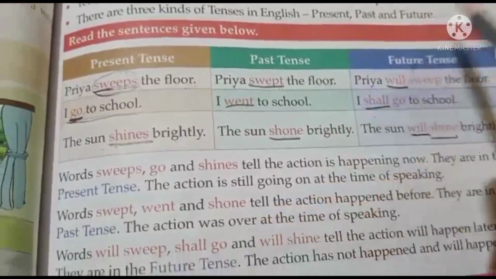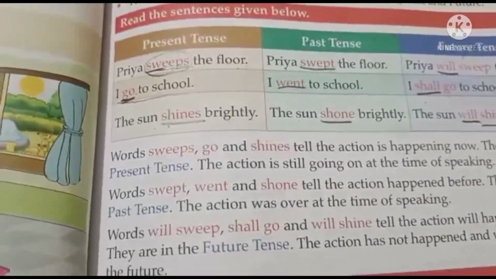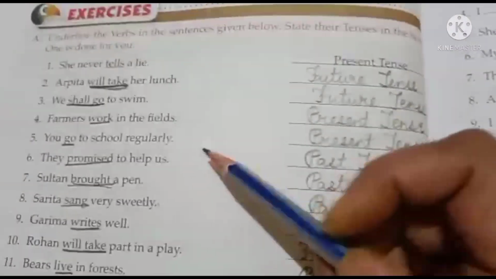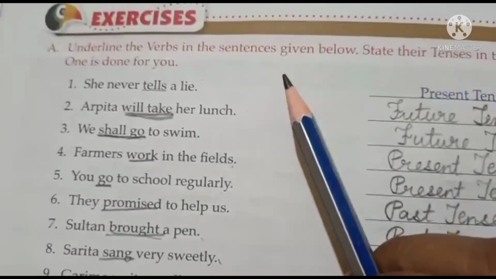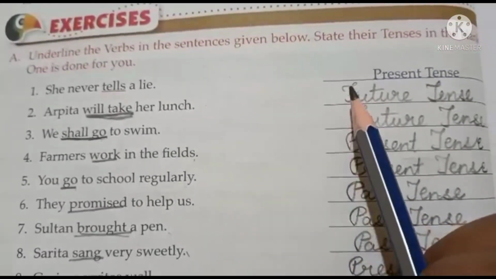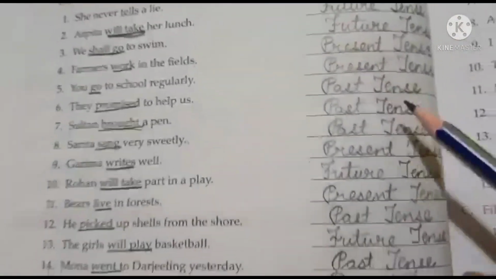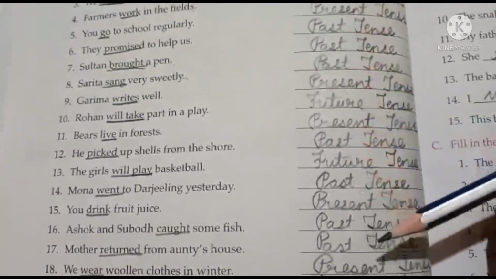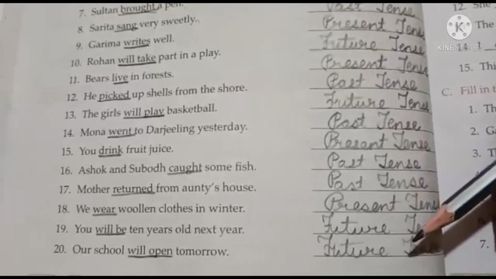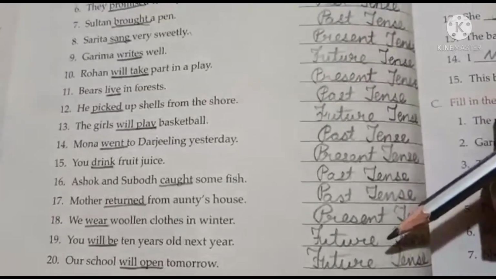Based on that, we also did one exercise in the last class, if you remember. Underline the verbs in the sentences and state their tenses. I hope children you were able to do it, you followed it. If you have any doubts during your online class, you can clear them.